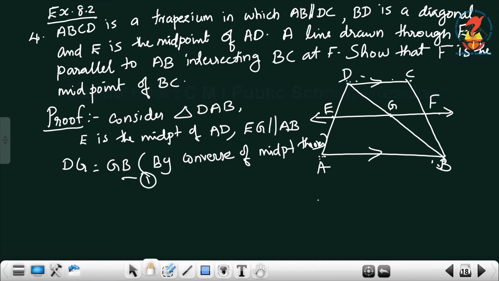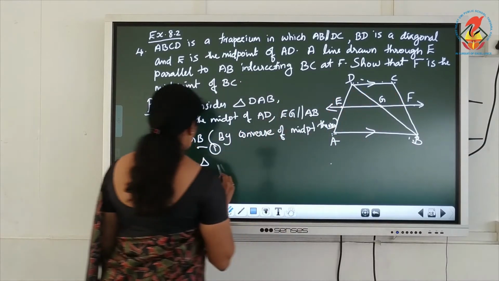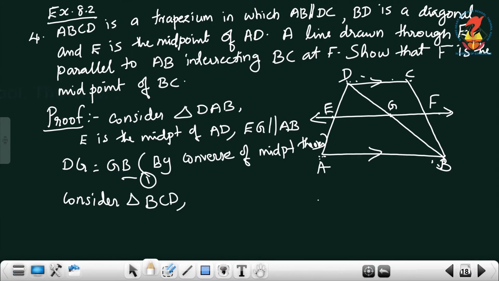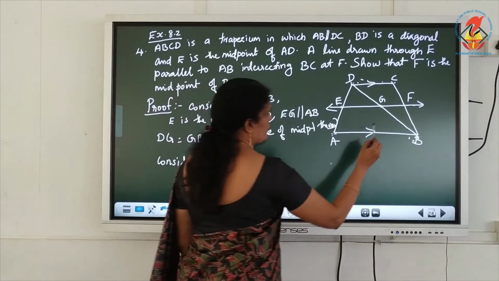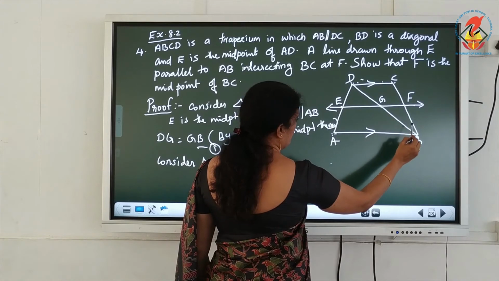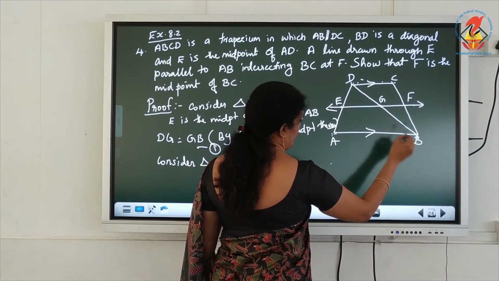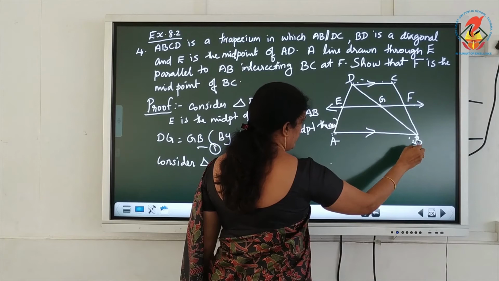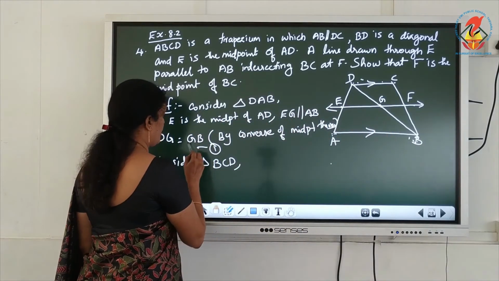Question number 1. Next, consider triangle BCD. Same thing. G is the midpoint of DB, that means DG is equal to BG.